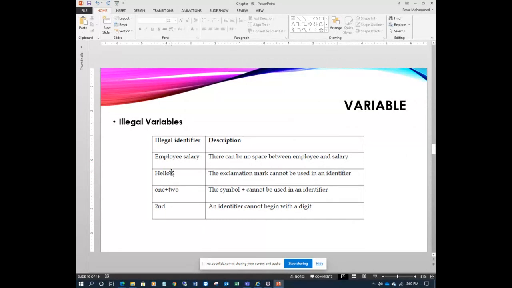The compiler also will get surprised with this mark, so that cannot be used as an identifier. Then we cannot use an operator like plus. It starts with the letter O, no problem, but in between there is a plus. It is assumed to be a concatenation operator, so it cannot be used as an identifier.